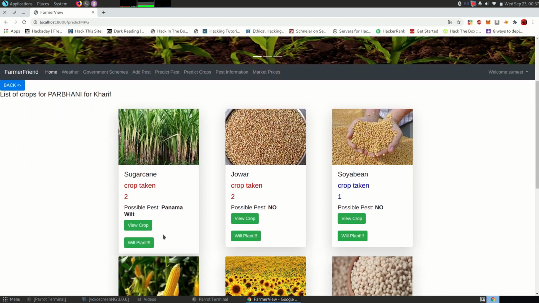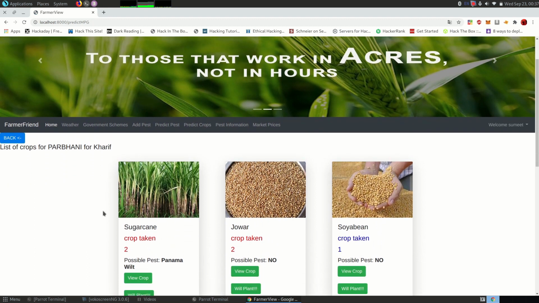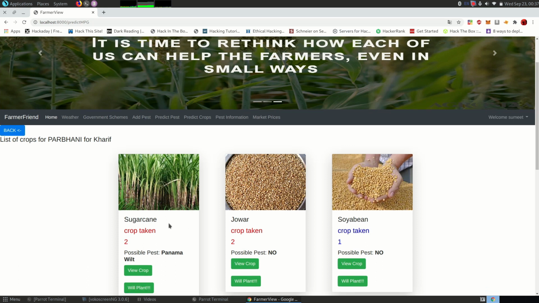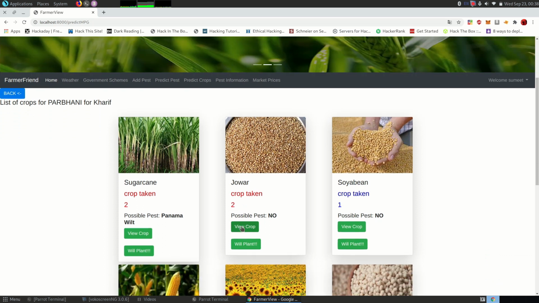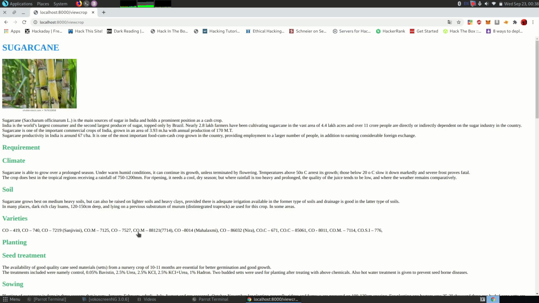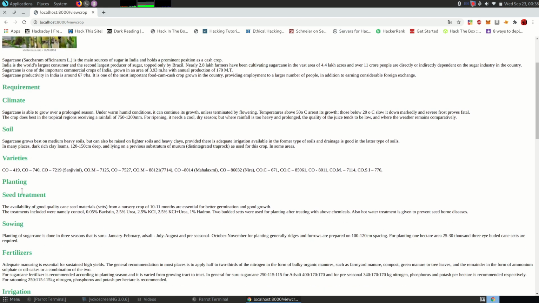This list of crops is according to the yield of that particular crop. So sugarcane is in first place, with maximum yield compared to the rest. The second maximum yield is for the jowar crop, and so on. Farmers can also view crop information by clicking on the view crop button. Here you can see information for that particular crop like sugarcane: requirements, the climate, soil, varieties, planting.